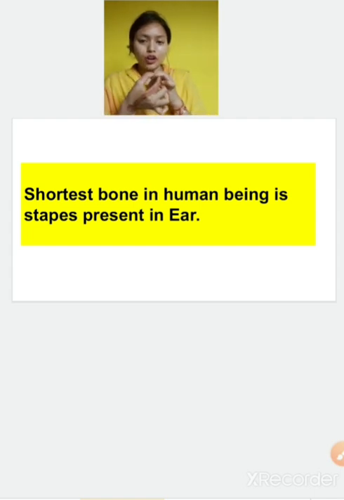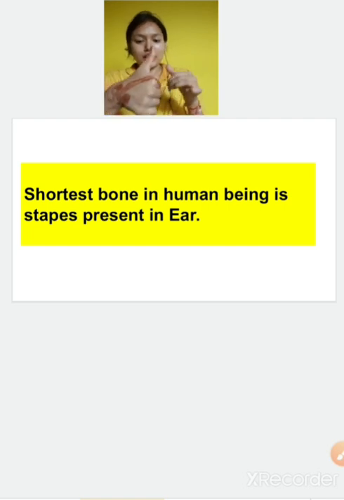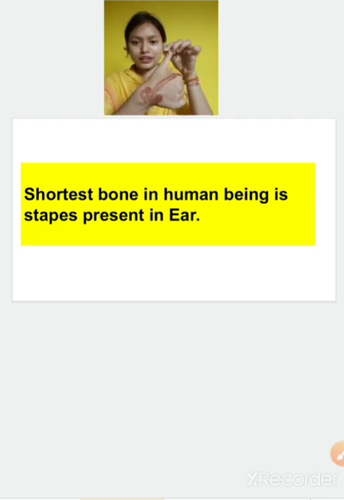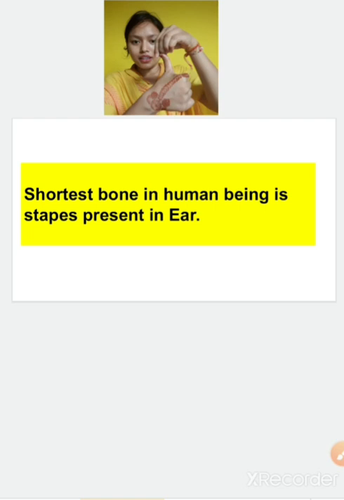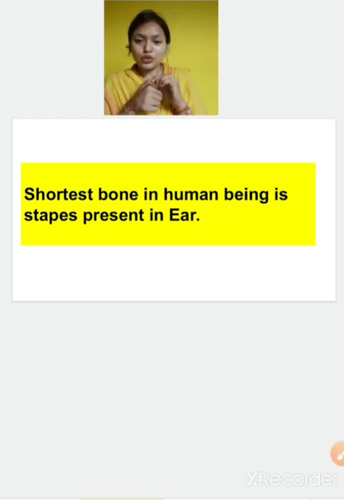From here we cannot bend. Our thumb we can bend in the forward direction but not in the backward direction. So they can be moved, but in a specific direction, and from a specific point only, not from all the points can you move the bone. So how is it possible? It is possible due to the presence of joints in the body.